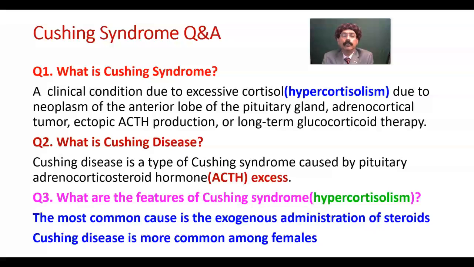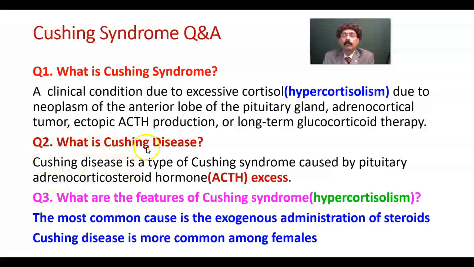Today I will discuss Cushing syndrome, questions and answers. What is Cushing syndrome? This is a clinical syndrome due to excessive cortisol, also called hypercortisolism, due to neoplasm of the anterior lobe of the pituitary gland, adrenocortical tumor, ectopic ACTH production, or long-term glucocorticoid therapy. So this is a condition when excessive cortisol is secreted.